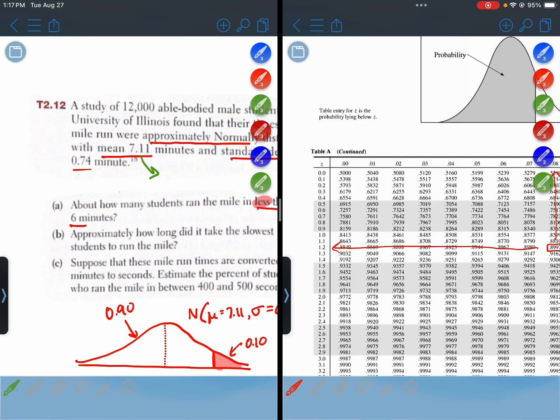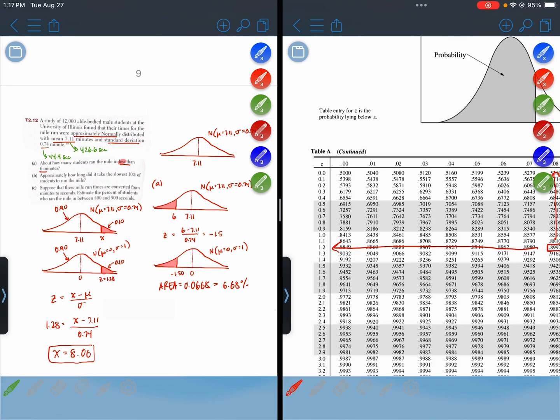So the mean, 7.11 minutes, so 7.11 times 60, right, 60 seconds in a minute, that'd be 426.6 seconds as the mean. And then the standard deviation, 0.74 times 60, 60 seconds in a minute, that'd be 44.4 seconds as the standard deviation.